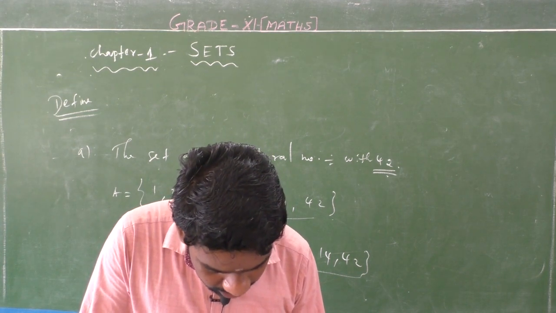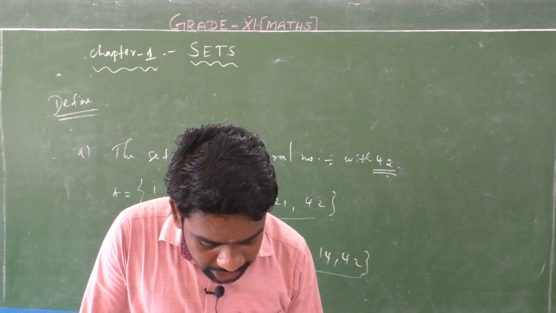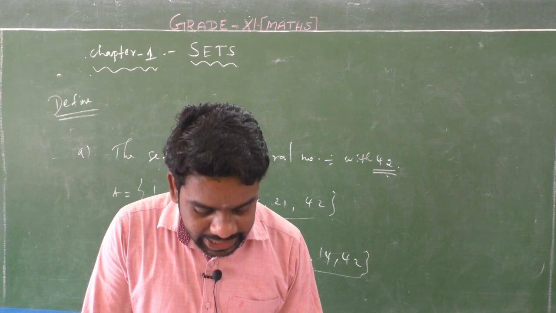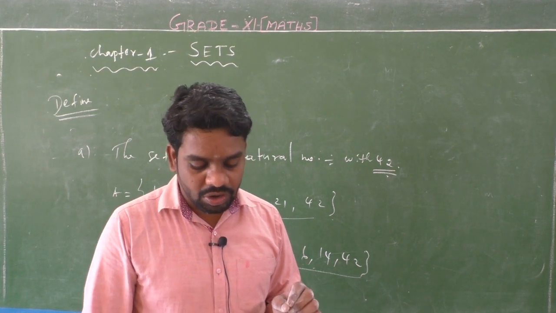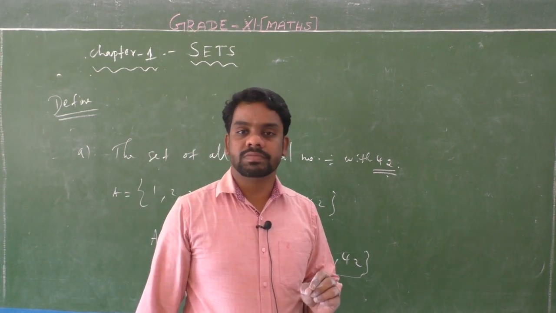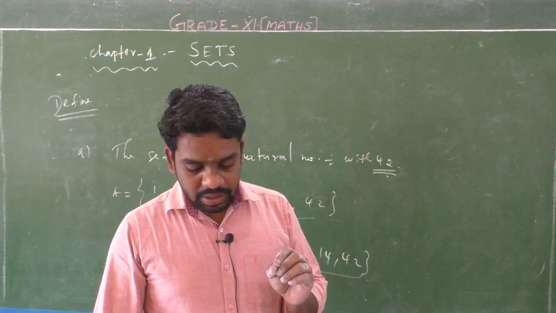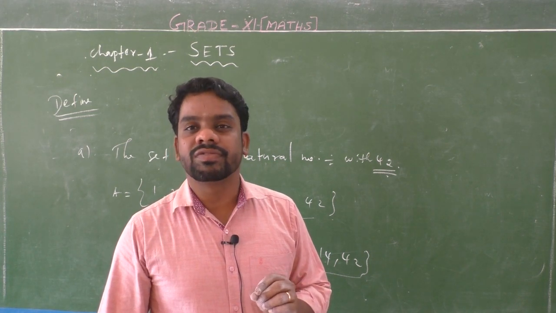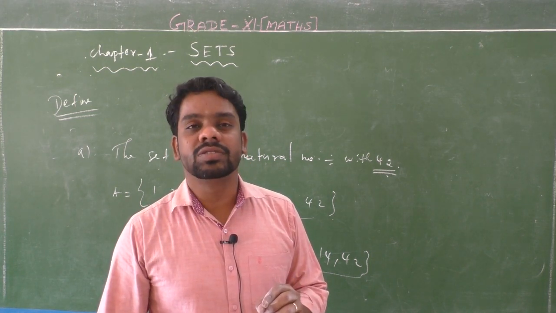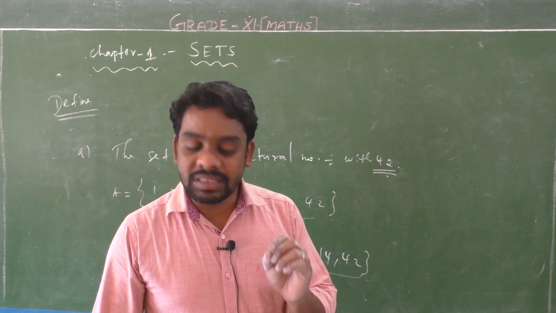Second note, listen, page number 3. It may be noted that while writing a set in the roster form, an element is not generally repeated. Very, very important note. Writing the set in roster form, an element is not generally repeated.